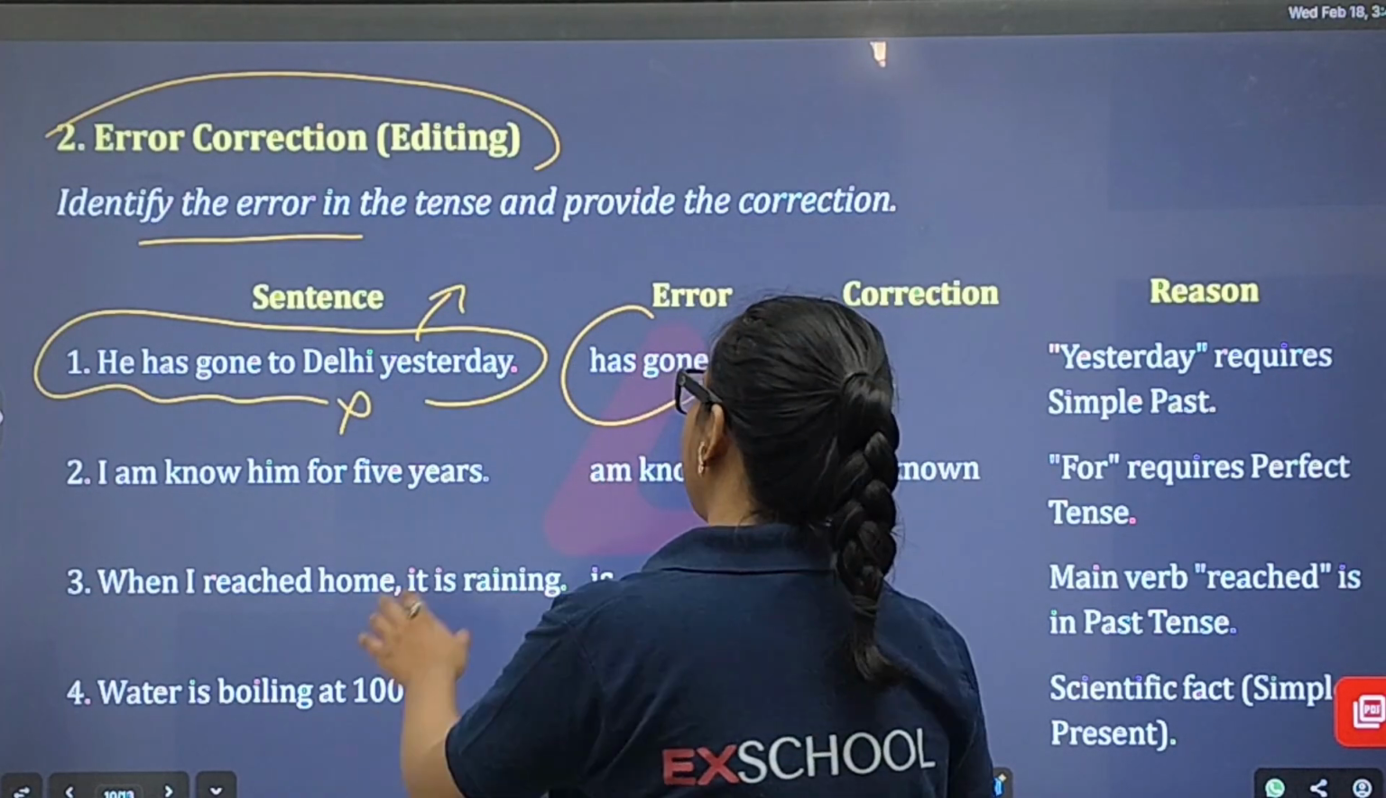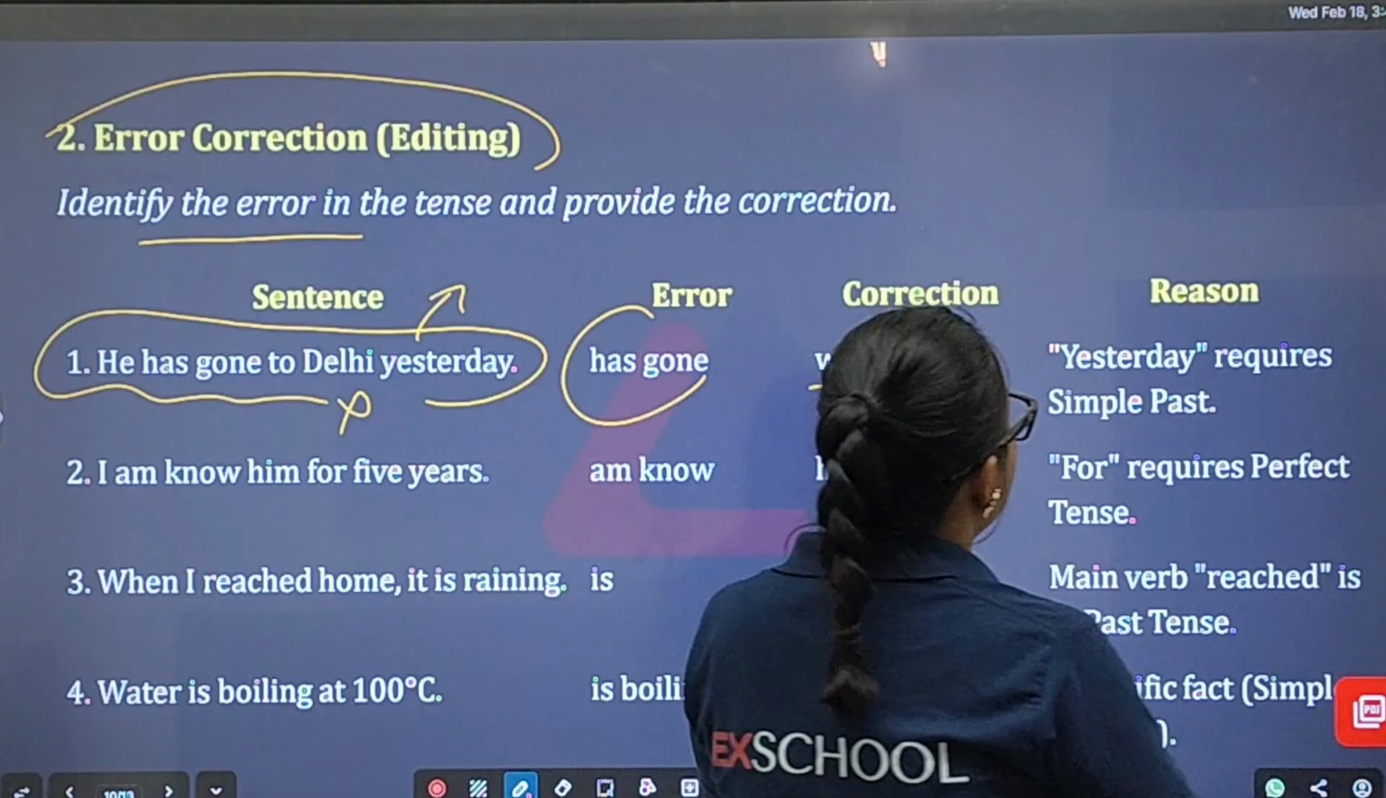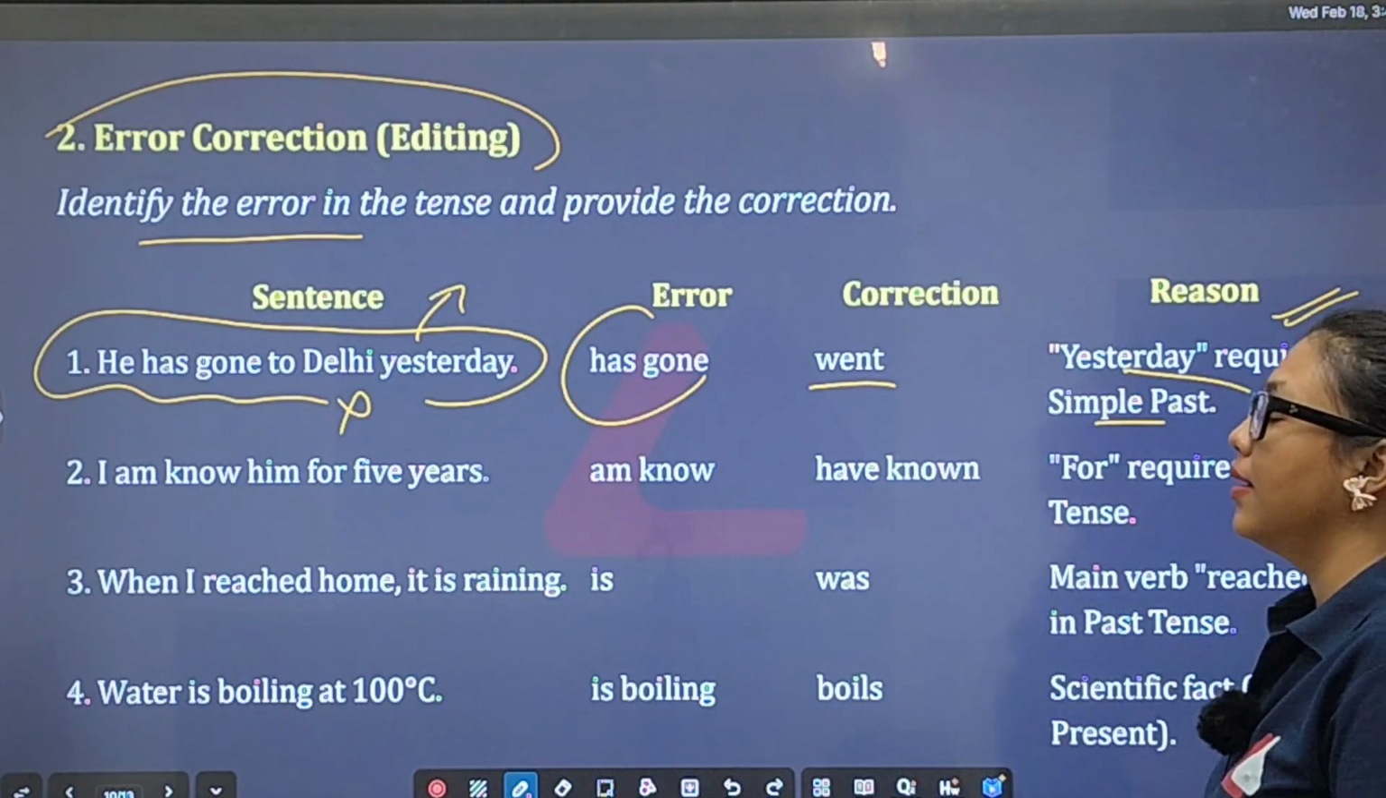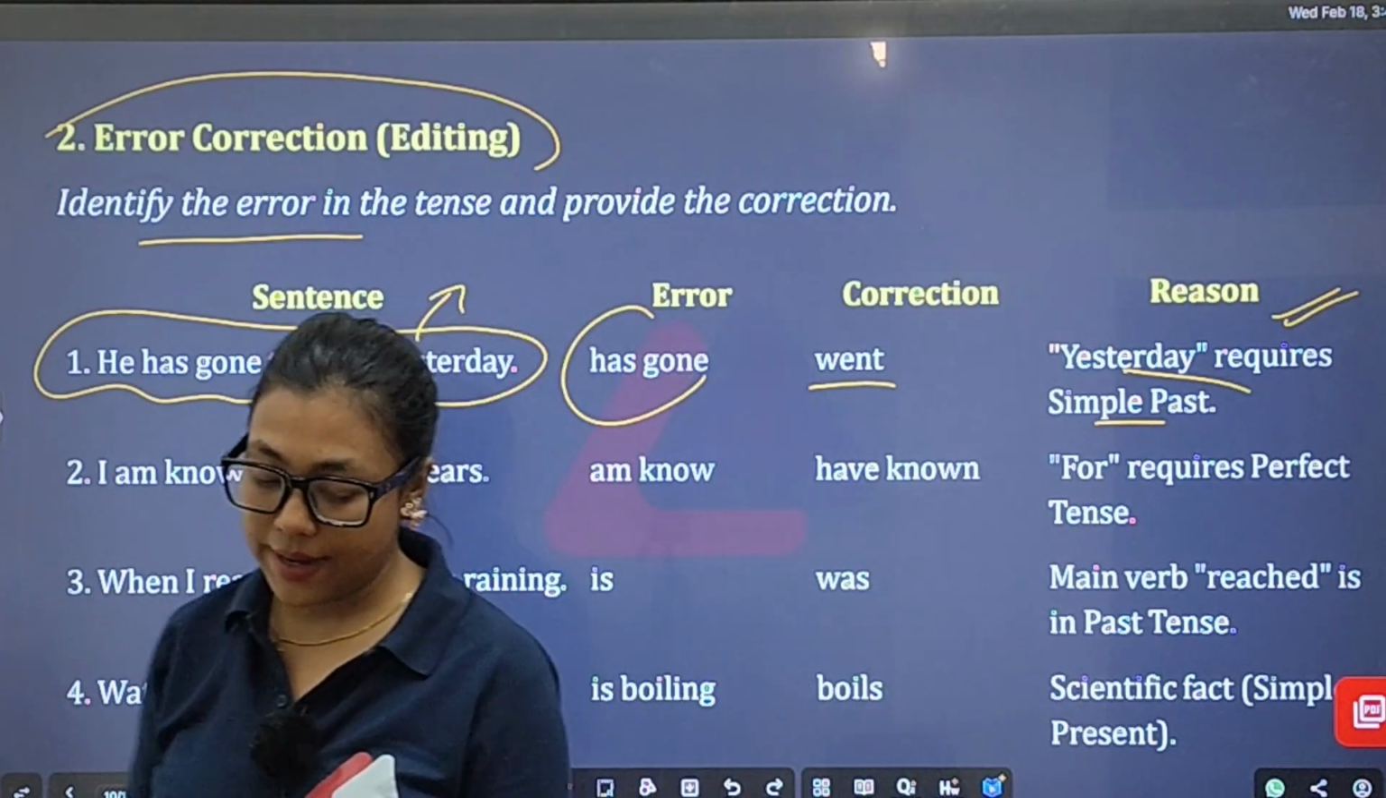So the correction will be: because it comes to yesterday, definitely it is simple past. So in simple past, what will we use? "Went." Yesterday requires simple past. I have also provided the reason as well. All right.